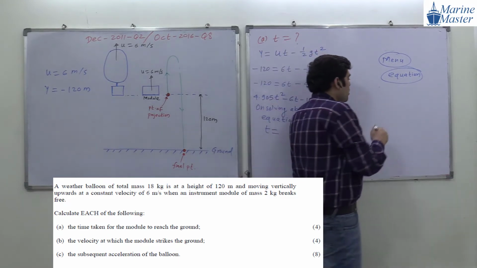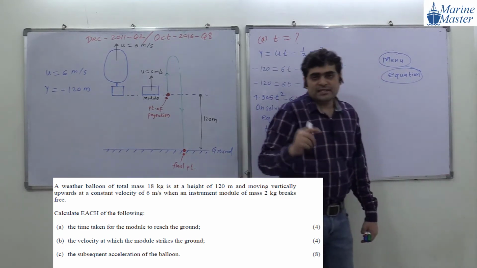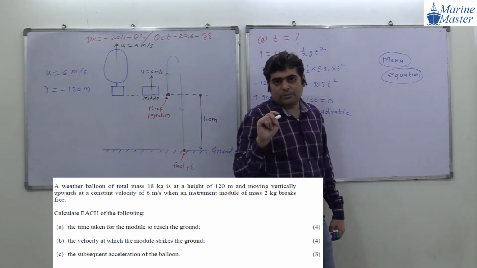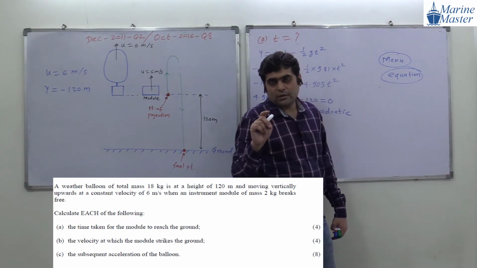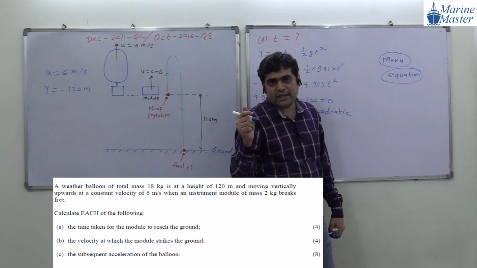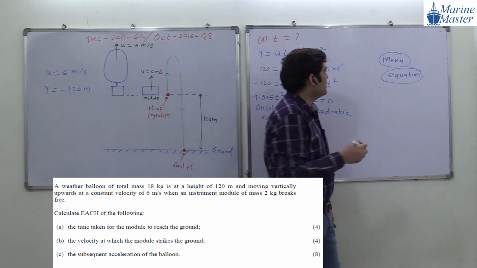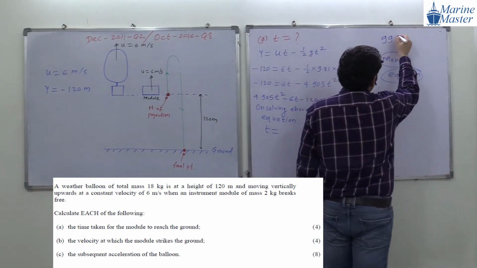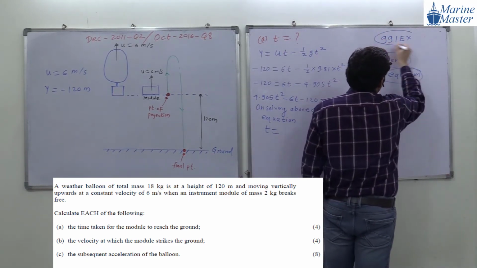After equation, what do you have to do? There will be two options, simultaneous equation and polynomial. For the 991EX, those who are using 991EX, for them.